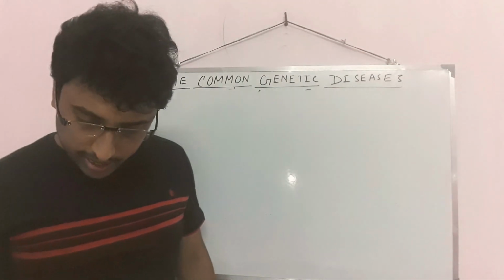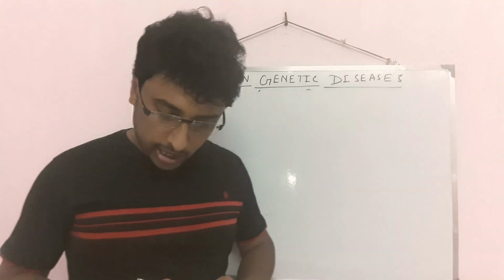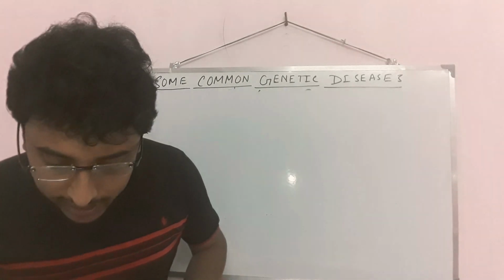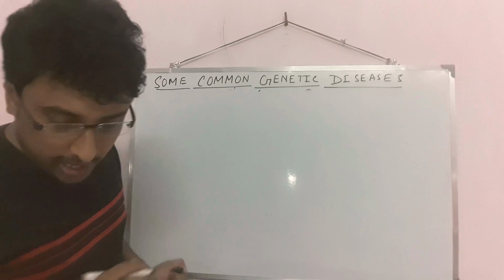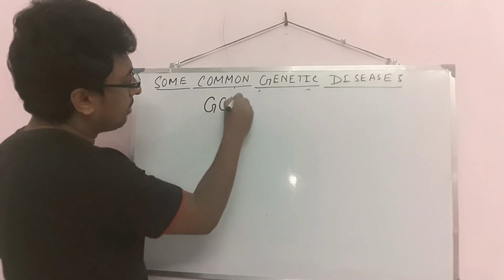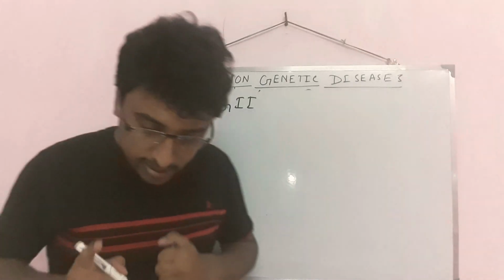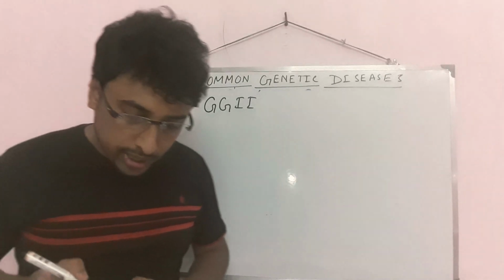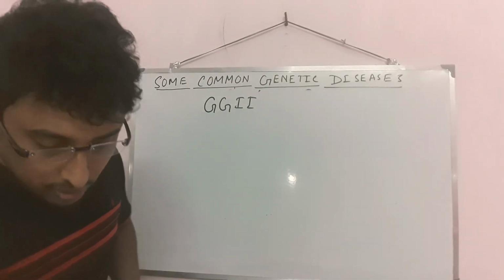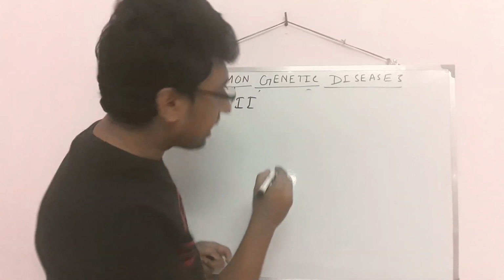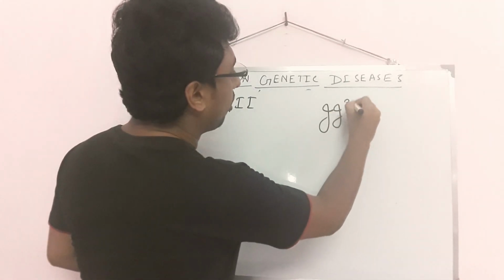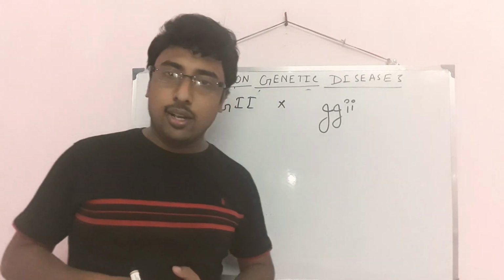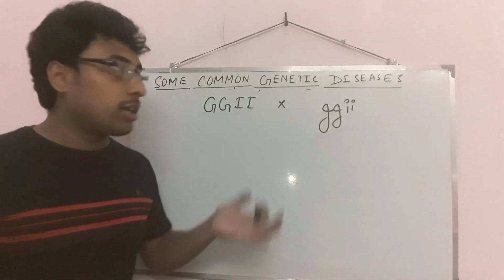Here, in 2018, it is given a pea plant which is homozygous for green pods which are inflated, with genotype capital G, capital G, capital I, capital I, and it is crossed with a plant homozygous for yellow pods which are constricted. The genotype here is small g, small g, small i, small i. Look at the structure. Here they will cross. Two pairs of characters are there, so that's why it is a dihybrid cross. We know what the ratio will be.